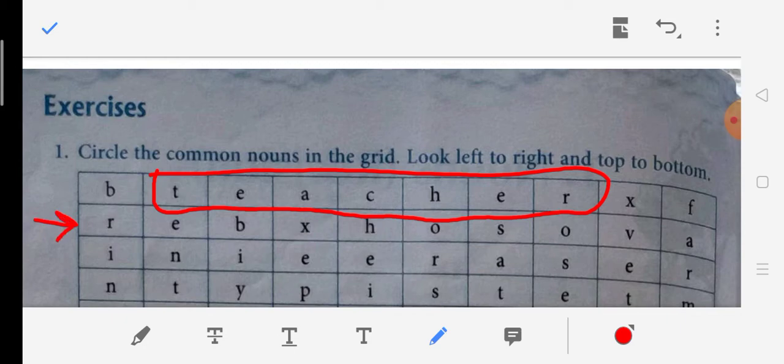You check the third one. It is INIEERA. That is also not making any sense.